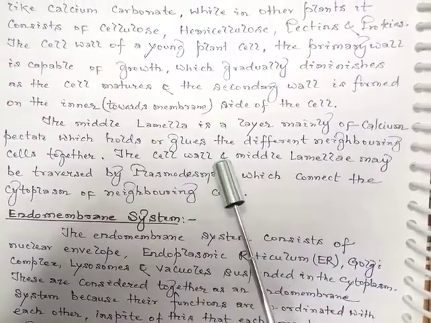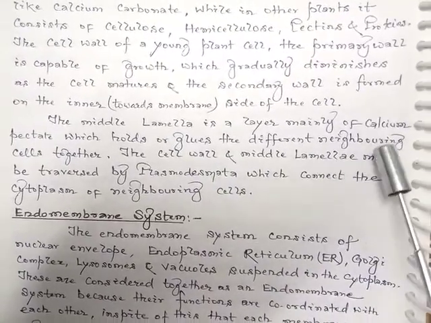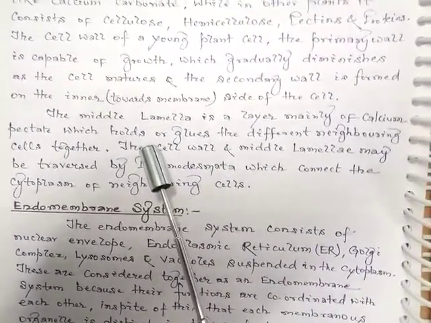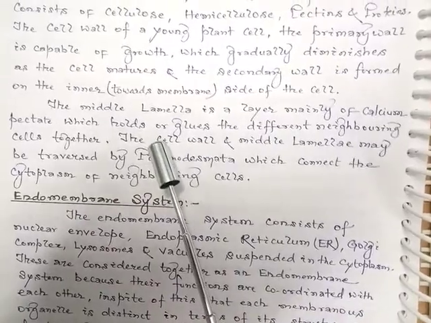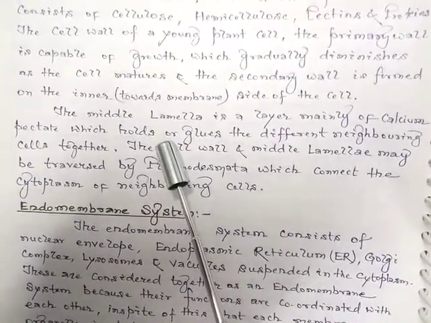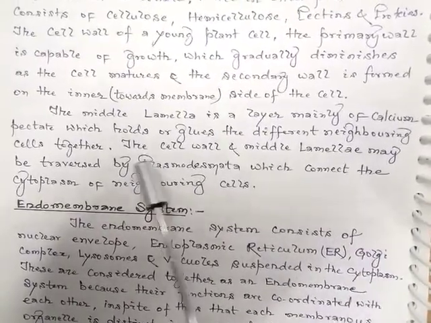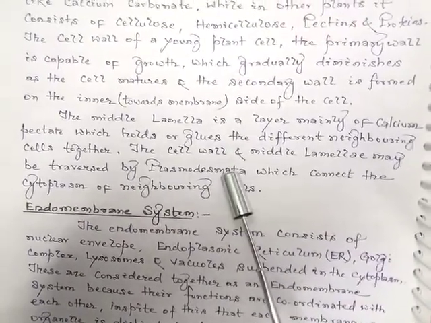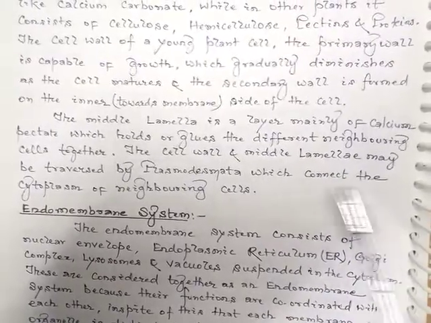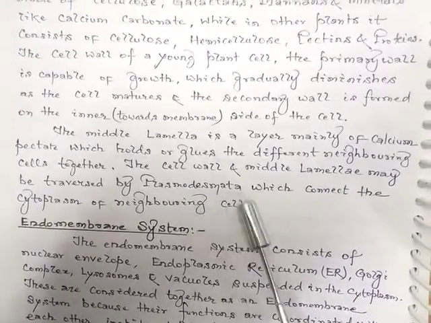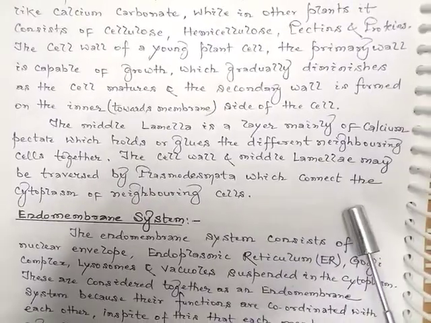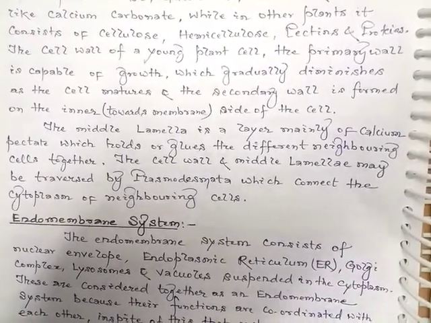The middle lamella is a layer mainly of calcium pectate, and magnesium pectate may also be there, which glues the neighboring cells together. The cell wall and middle lamella may be traversed by plasmodesmata, which connect the cytoplasm of neighboring cells.